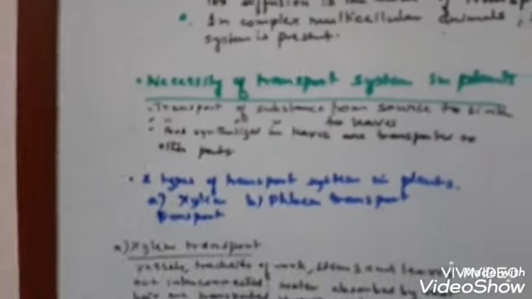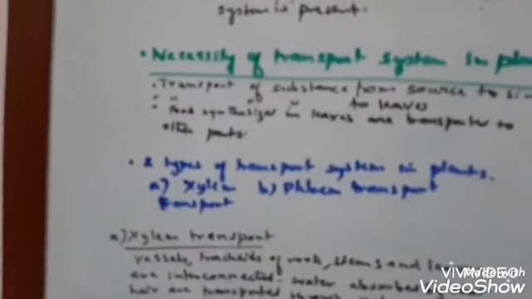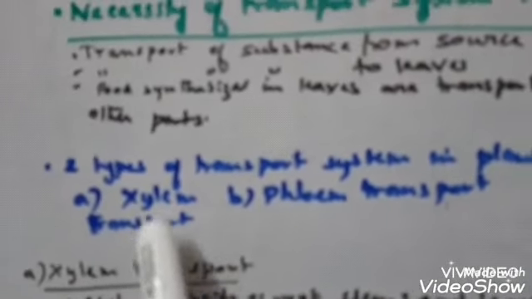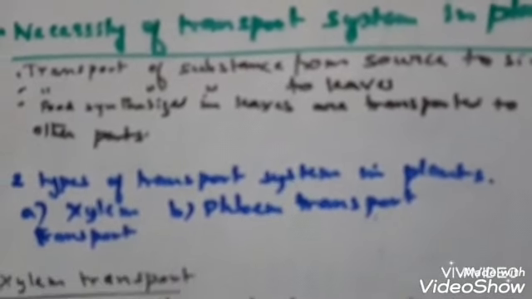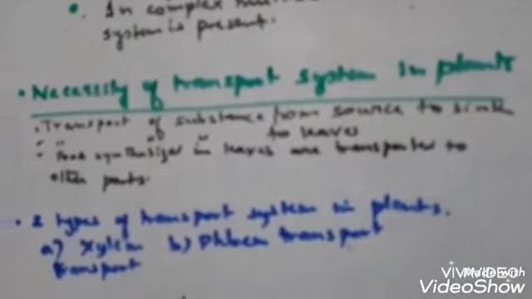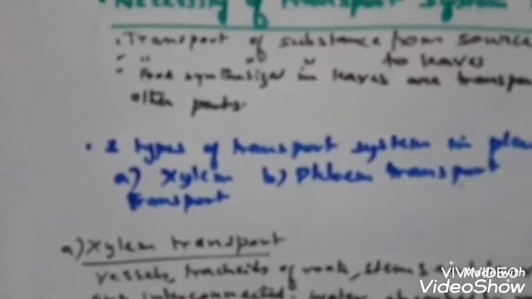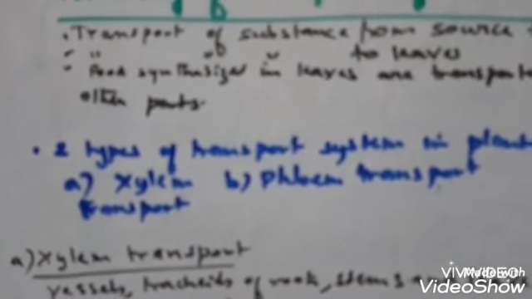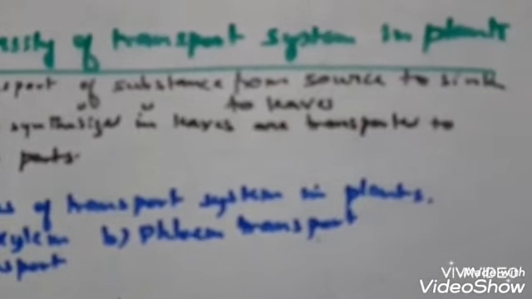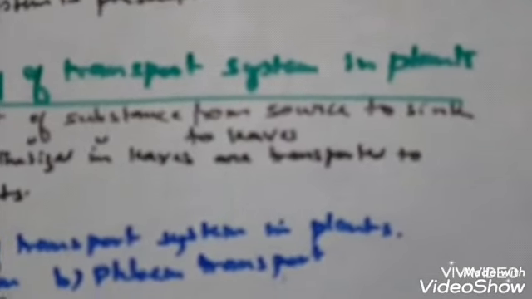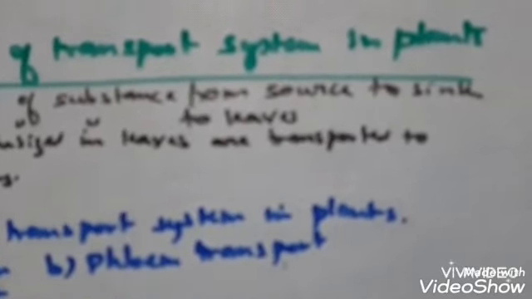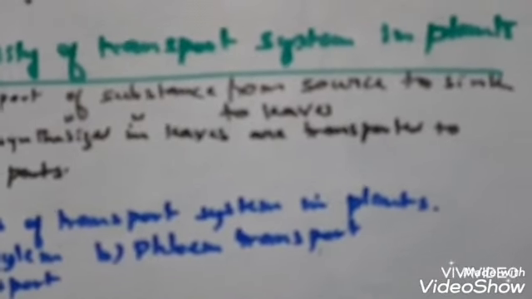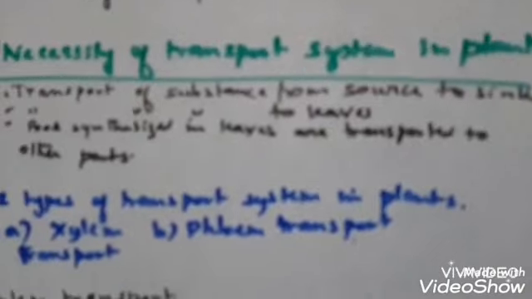Now, how does this transport system work in plants? Plants have two modes of transport system. First is xylem transport. Second is phloem transport. So what is xylem transport? Xylem is the system to absorb and transport water and minerals from roots to leaves. And what about phloem? Phloem is the transport system to distribute the food produced by the leaves to all the parts. So these are the two main mechanisms of transport in plants.